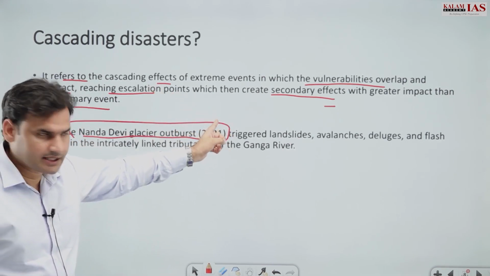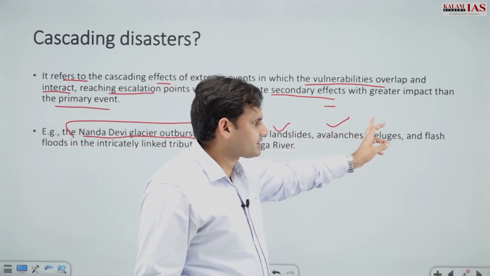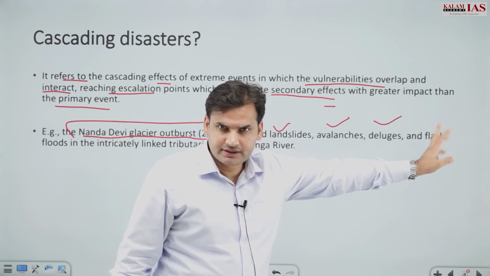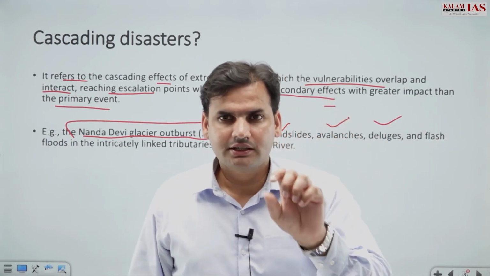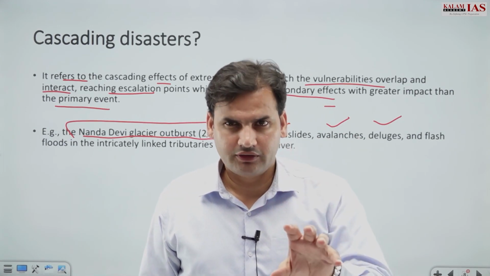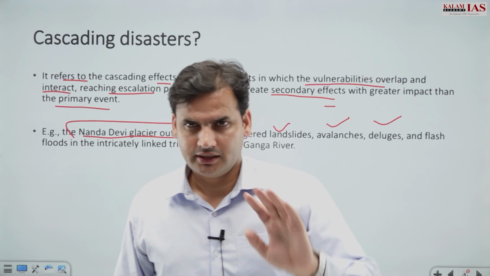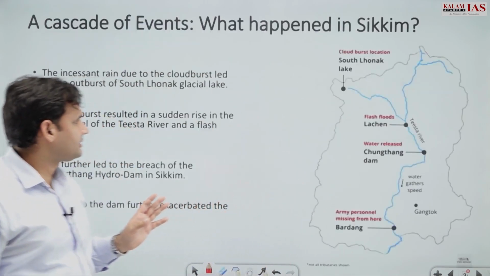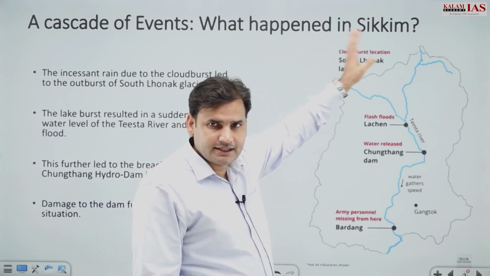It actually triggered landslides. It caused avalanches, deluges and flash floods. So primary event क्या था? Primary event was GLOF, but it has a cascading impact, right? So I hope this is clear. So what has happened actually in Sikkim?